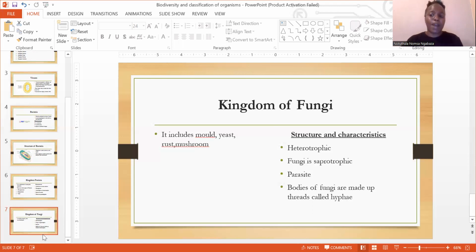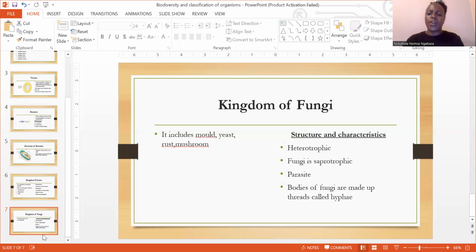And then we have a parasite. What is a parasite? All right. A parasite, guys, is an organism that feeds on another organism, but at the same time, it harms the other organism. So that is your parasite. So when it comes to fungi, some are parasites, which simply means wherever it is, it makes sure that it creates harm, because the other organism is not going to get any benefit, but is also going to get harmed, right?